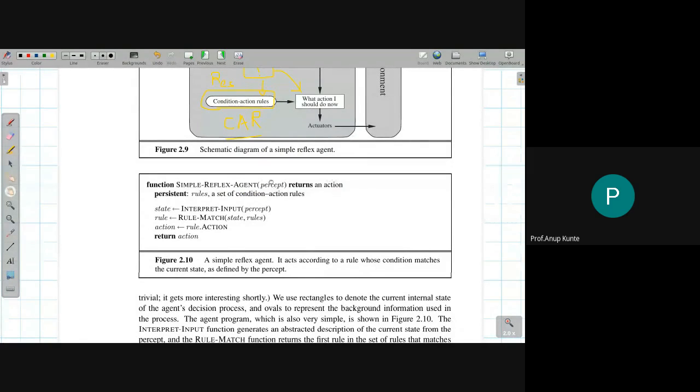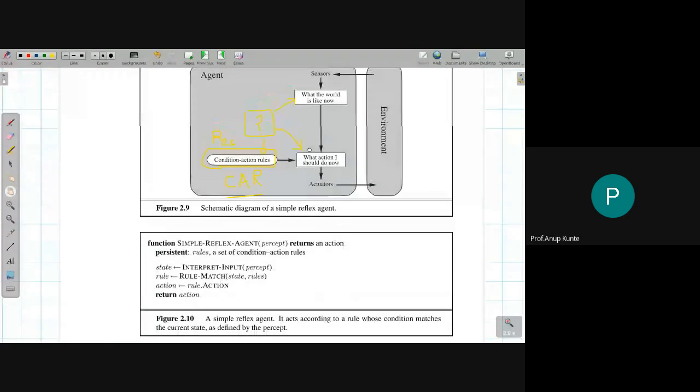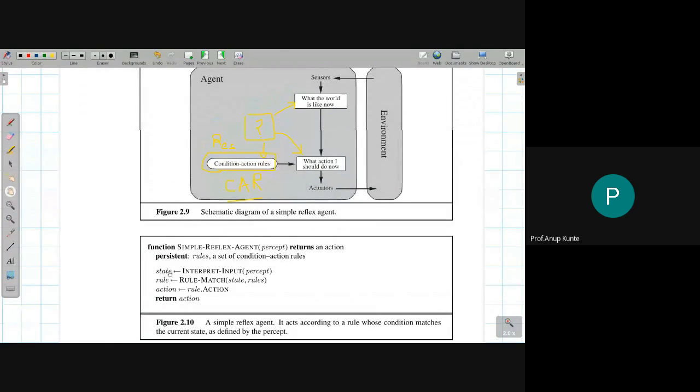Now this percept can be a list of sensed inputs. There is one persistent variable here, which is rules. Rules is the persistent class or object, and the rules are implemented here as a set of condition action rules. Now what you do is you interpret the percept and get the state. While answering the first question, what you get is the state of the environment. Now find the rule matching the current state of the environment from the rules set.